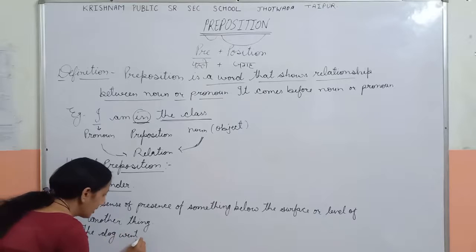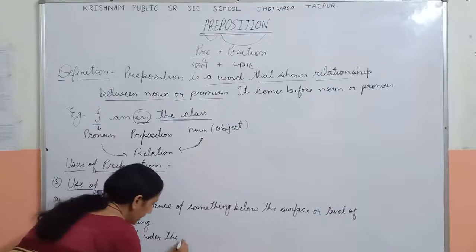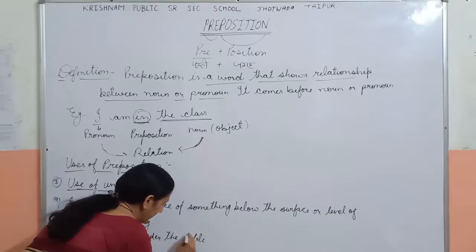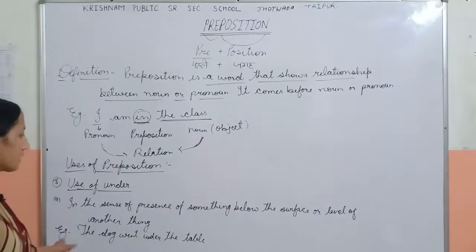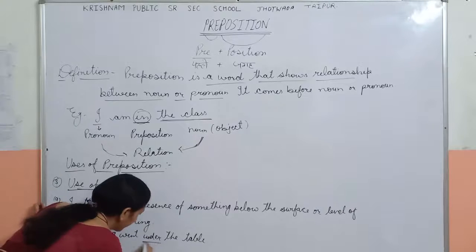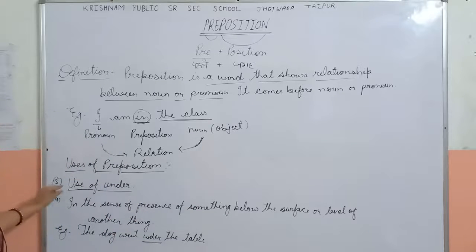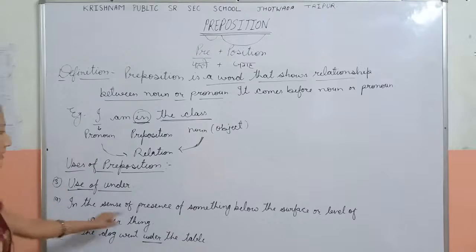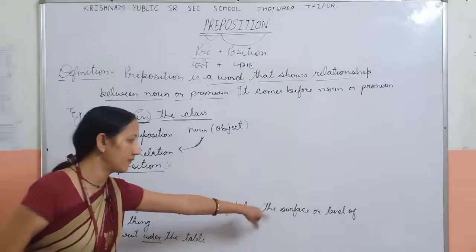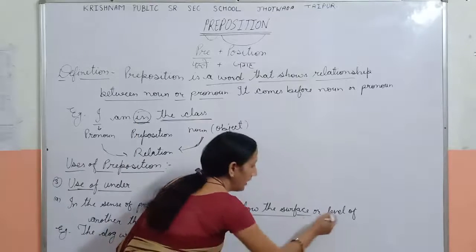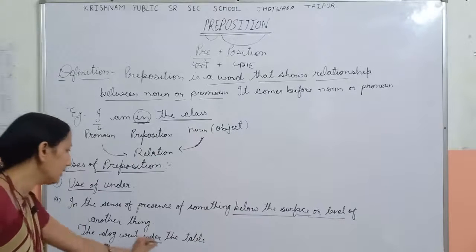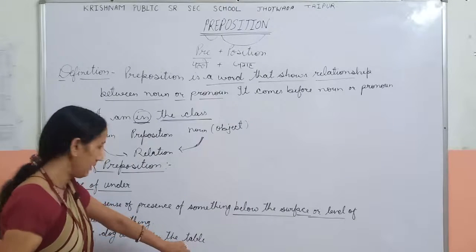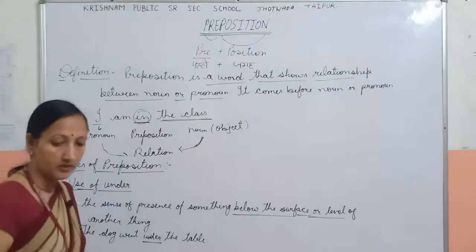the dog went under the table. In the sentence, the preposition is under. Under is a preposition, and we use under in the sense of presence of something below the surface or level of another thing. So the dog is under the table. Okay. Now the second topic is